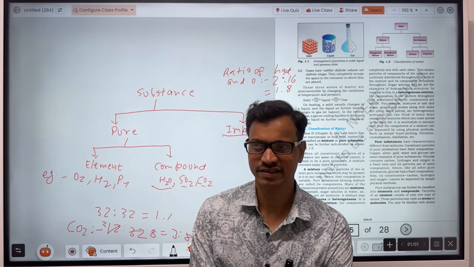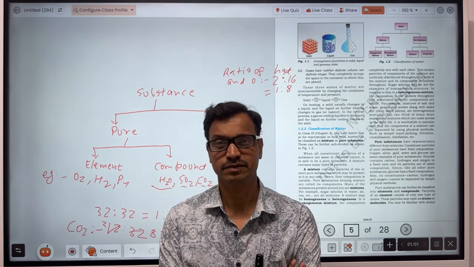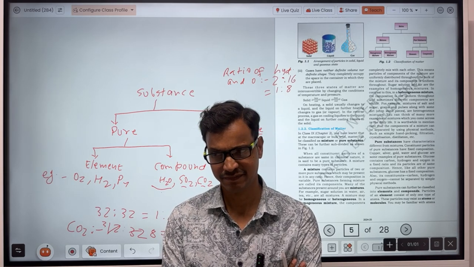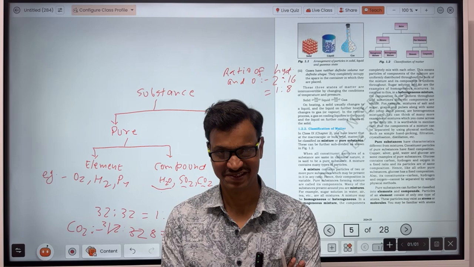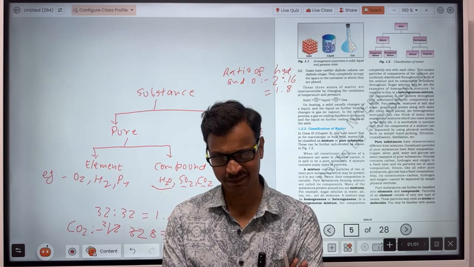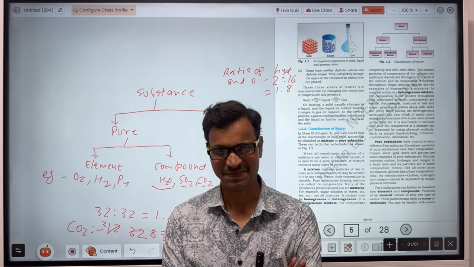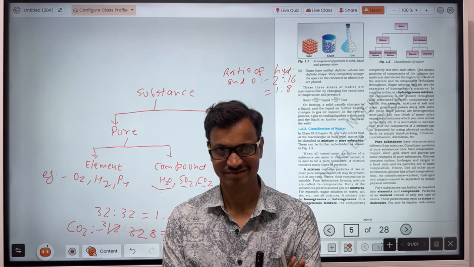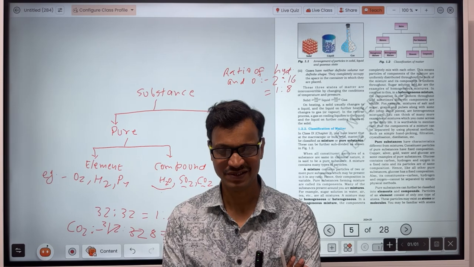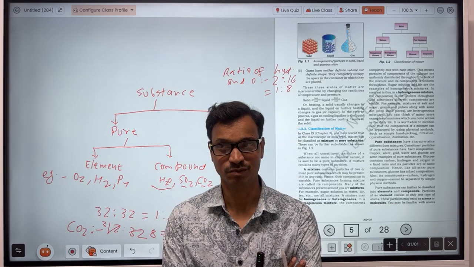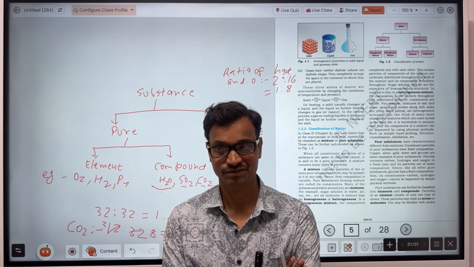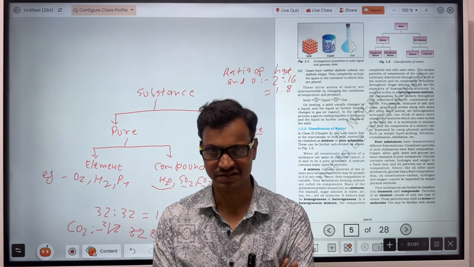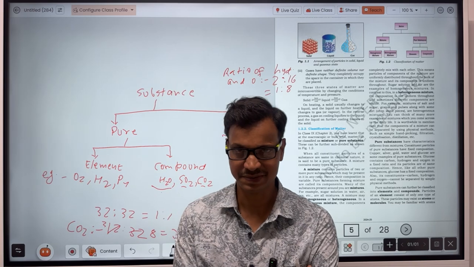In the same way, to tell another example, like the pizza which you have eaten. In the pizza, the ratio of tomato, capsicum, mushroom, sweet corn is not constant. That depends on your wishes, how much you would like more capsicum or more tomatoes or more cheese. So their ratio is not constant. So that will be called an impure substance.